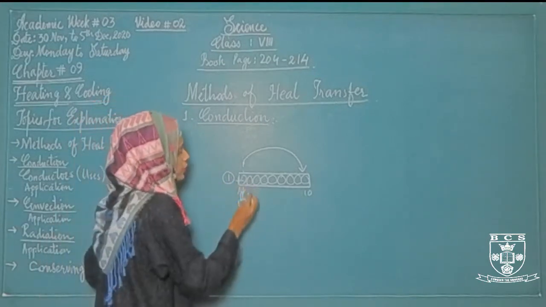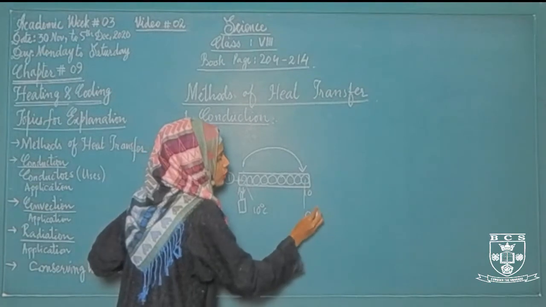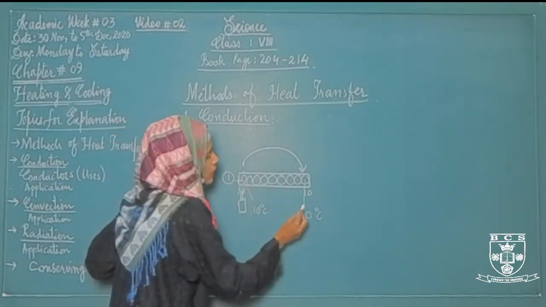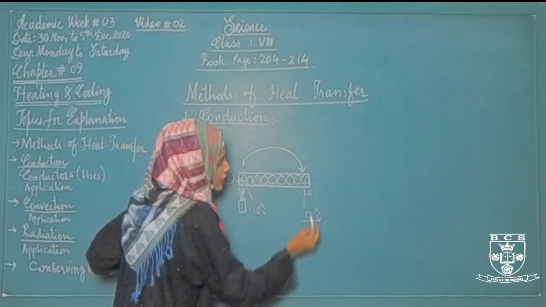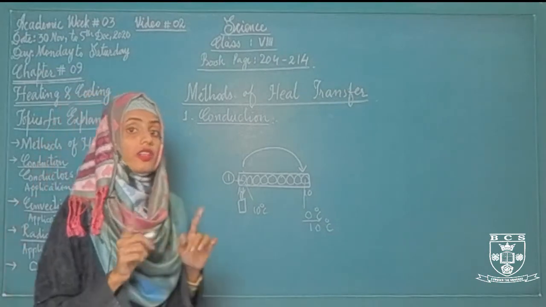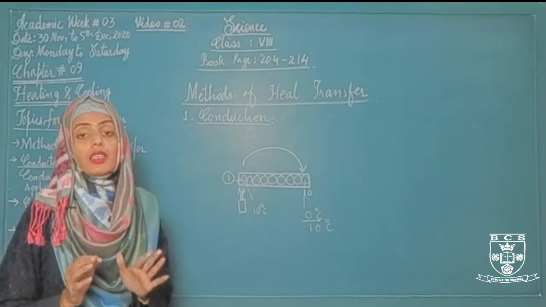If the temperature of this particle is 10 degrees and the temperature of this particle is 0 degrees, then the heat will continuously transfer to the last particle until the temperature of this particle reaches 10 degrees centigrade. And during all this process, there is no movement of medium. The particles are just vibrating.